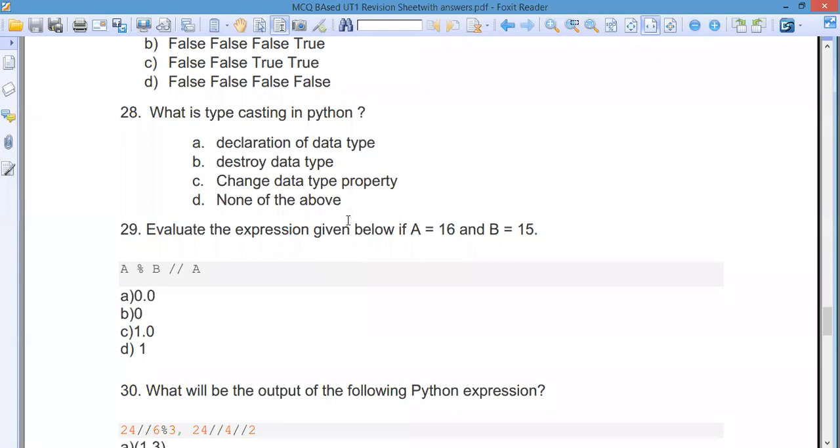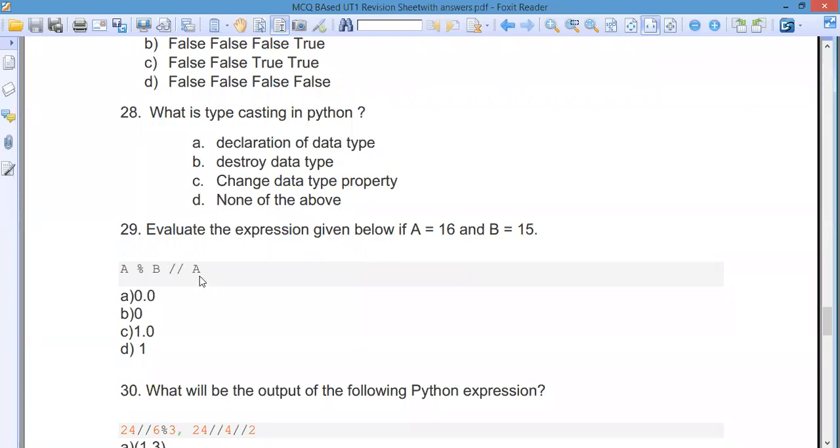What will be the order of operations here? There are two operations. Either this is first and this is second. Which way do you go? Yes, you're right. If you go by this, A mod B, so 16 by 15, you are getting 1, and 1 divided by this, integer division.